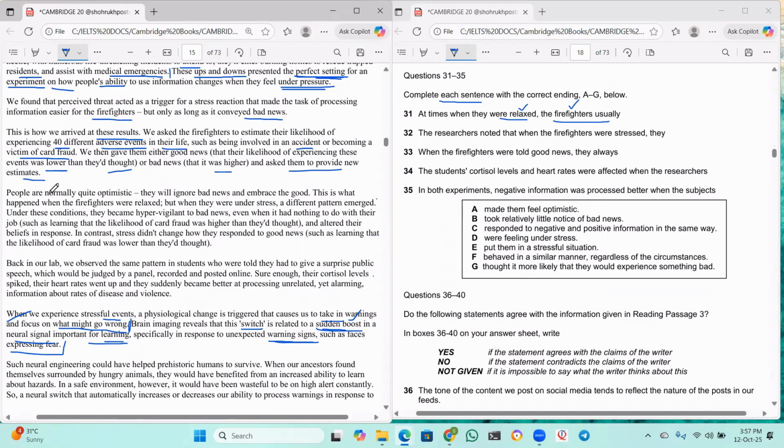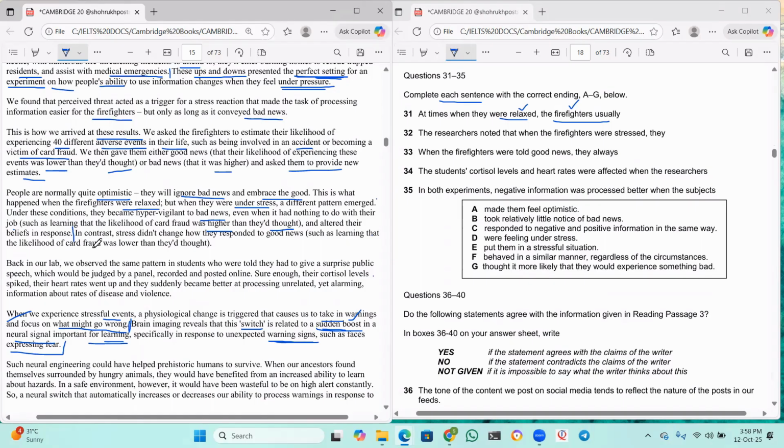Now people are normally quite optimistic. They will ignore the bad news and embrace the good. This is what happened when the firefighters were relaxed. Okay, but when they were under stress, a different pattern emerged. Under these conditions, they became hyper vigilant to bad news, even when it had nothing to do with their job, such as learning that the likelihood of card fraud was higher than they had thought, and altered their beliefs in response.